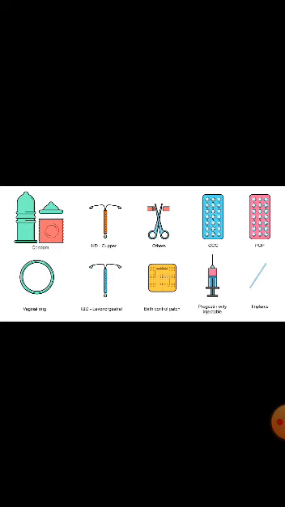The last method is the surgical method, where either the vas deferens in males or the fallopian tube in females is surgically removed or tied. It is called vasectomy in males and tubectomy in females. If vasectomy is done, sperm transfer is prevented, and if tubectomy is done, the egg is prevented from reaching the uterus and thus fertilization does not take place.